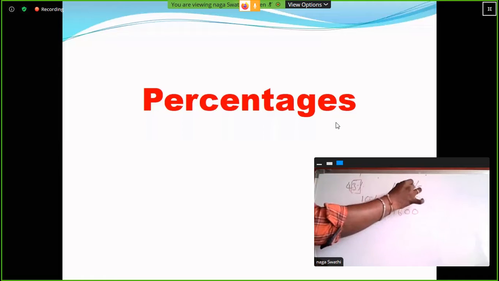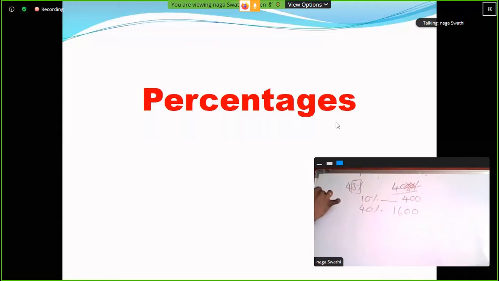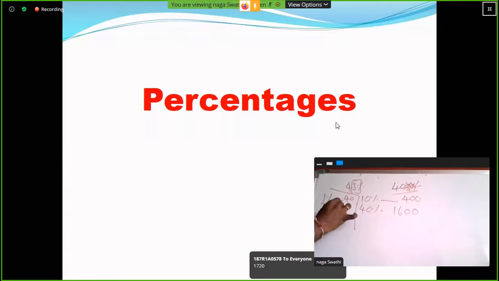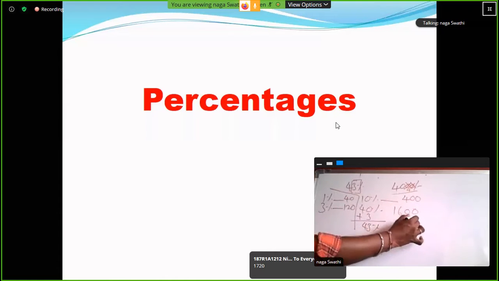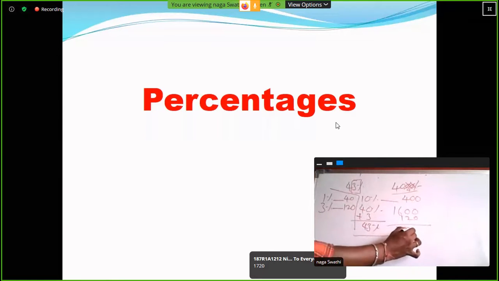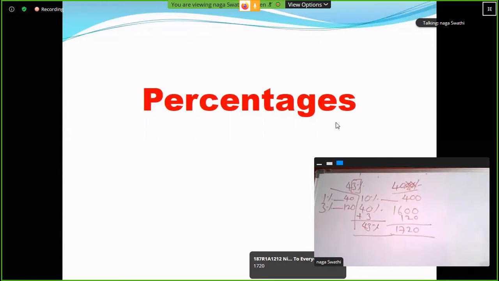1 percentage out of 4000, 40 rupees. Clear? So 3% value 120 rupees. Clear? So here 40 percentage plus 3 percentage, 43 percentage. 1600 plus 120. How much it is? 1720 rupees. Clear? So this is most important concept, ma.